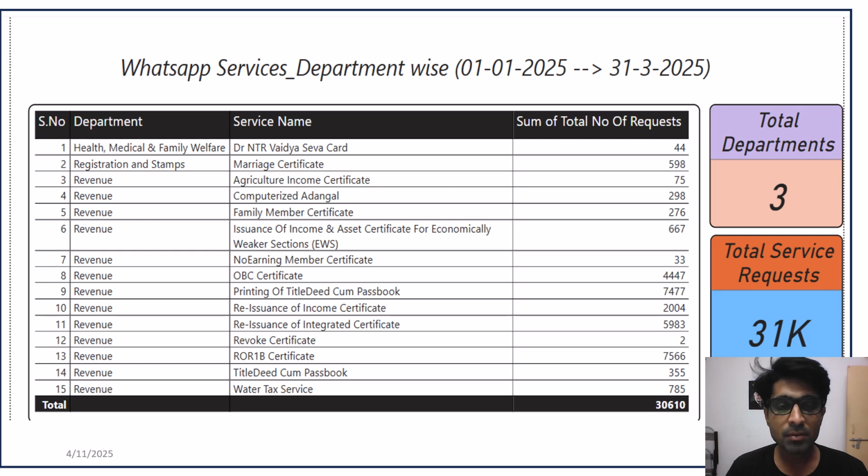Based on the data from the previous slide, we are going to look into the total number of WhatsApp services generated in the past 1 or 2 months. Here from the data, we can see that the maximum number of service requests has been raised from only 3 departments. Among these, revenue has topped in total number of service request generation. Later to it, the registration and stamp department's marriage certificate service. After that, it is the Vaidya Seva card of the health and family department.